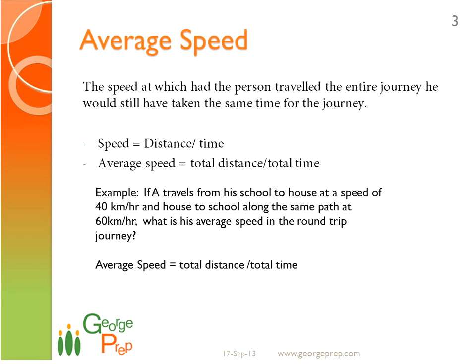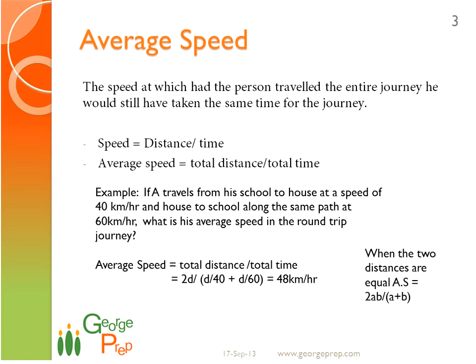Only the two speeds have been given, but we know that the two distances are equal. So let us say the distances are taken as d and d, so the total distance is 2d. Now what will be the time? How do we know the time here? We know the distance is d and the speed is 40 and 60 respectively, so the time can be taken as d by 40 and d by 60 for the two parts of the journey. So that becomes 2d by (d by 40 plus d by 60). D by 40 is the time taken from school to house and d by 60 is the time taken from house to school. So it turns out to be 48 km per hour.